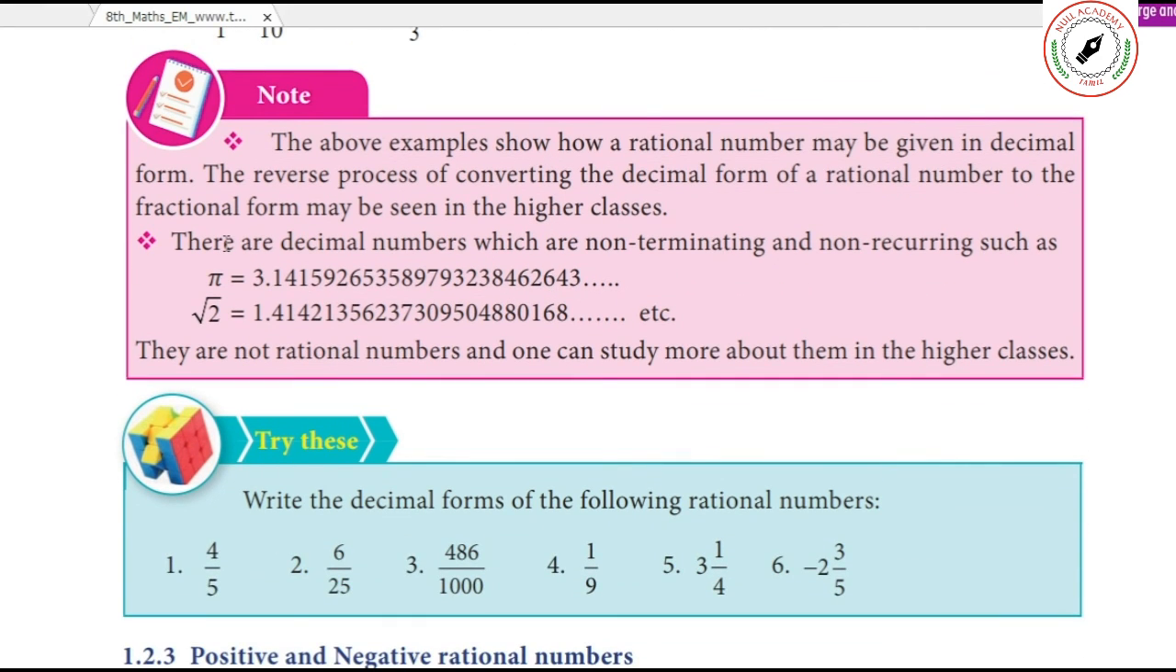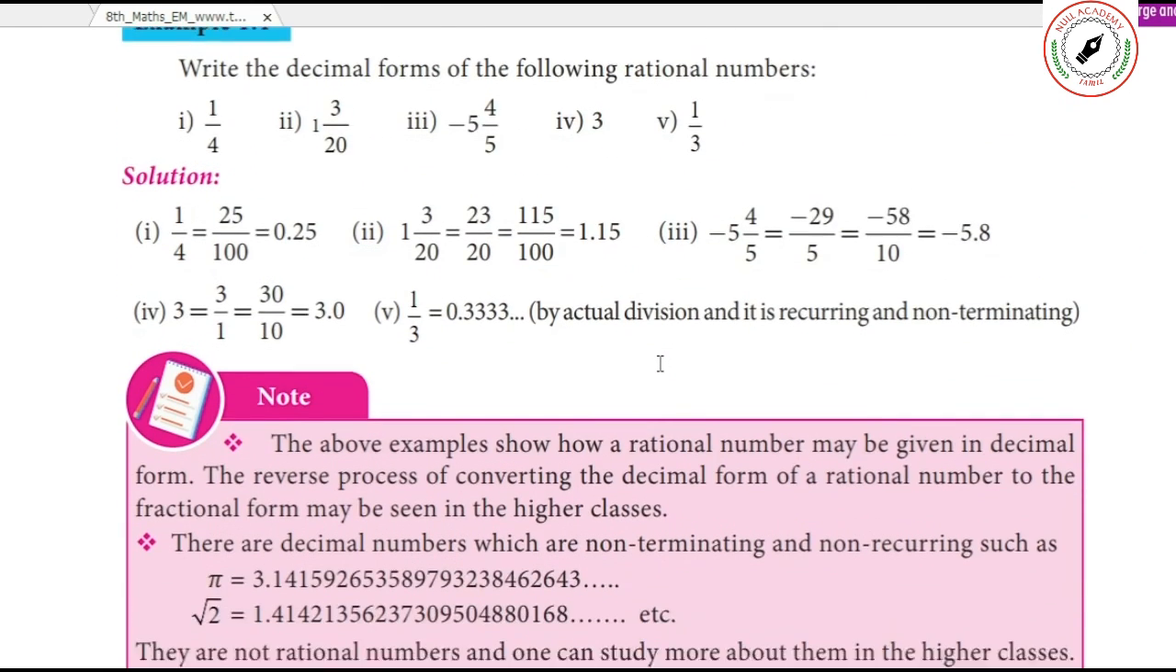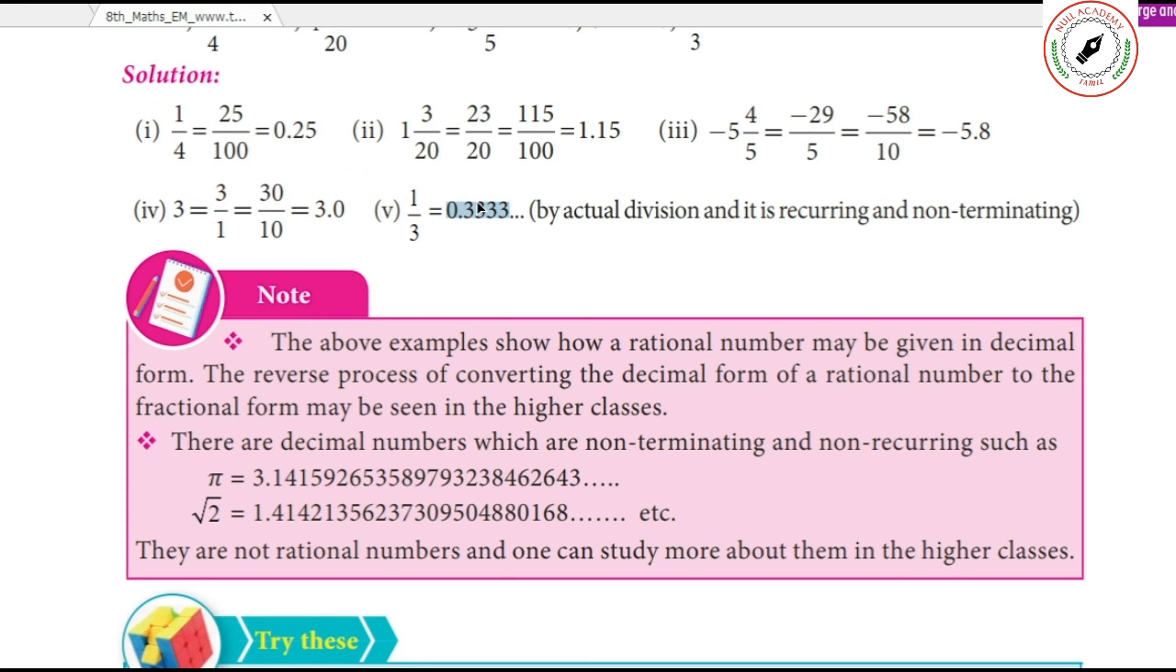Now you see there are decimal numbers which are non-terminating, just like this one. Is this number terminating? See whether this number is terminating? No. Like that, there are many more numbers like that. See, this one is, for example, pi. You already know that pi. When you are finding the area of the circle, you will see pi r square, isn't it?